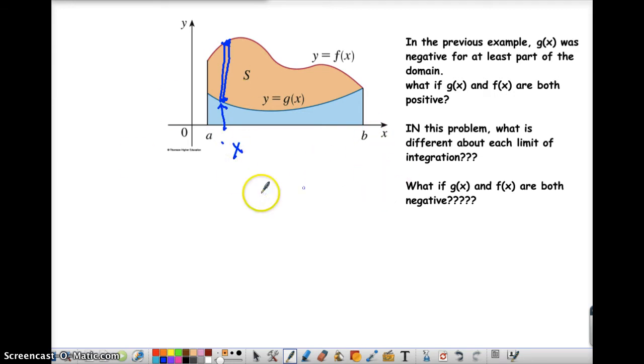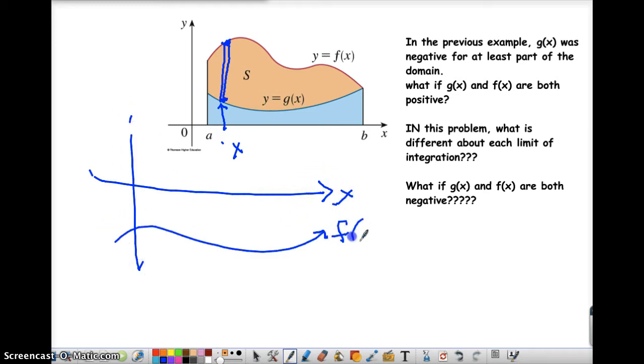What about if g of x and f of x are both negative? Suppose we had something like this. Here's our x-axis. Let's suppose this is f of x, and g of x might be somewhere down here. I'm still going to take f of x minus g of x for my height, a big change in y.